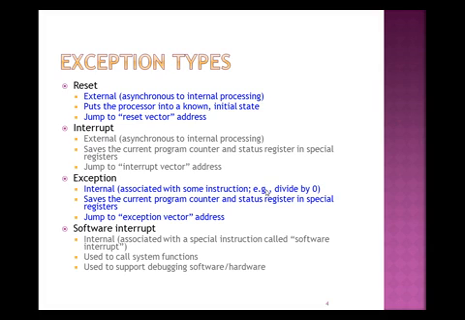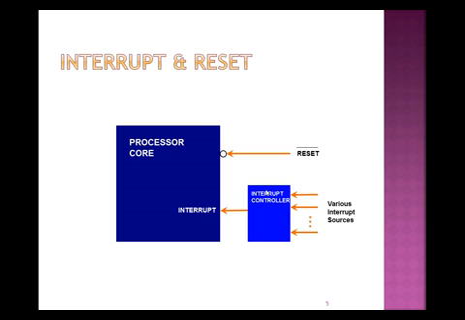Then next is the software interrupt, the next category of exception. It is internal and associated with a special instruction known as the software interrupt, which is used to call system functions and to support debugging of hardware or software. These are the multiple categories used when you are using the system.